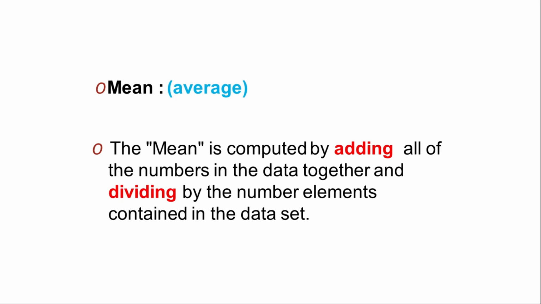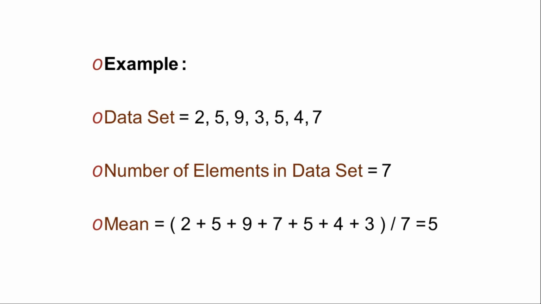The mean is computed by adding all of the numbers in the data together and dividing by the number of elements contained in the data set. So for example, if the data set contains 2, 5, 9, 3, 5, 4, 7, the number of total elements is 7 and the mean will be the addition of all these 7 divided by 7. So 2 plus 5 plus 9 plus 7 plus 5 plus 4 plus 3 divided by 7. So the answer will be 5. So the mean is 5, or the average is 5.